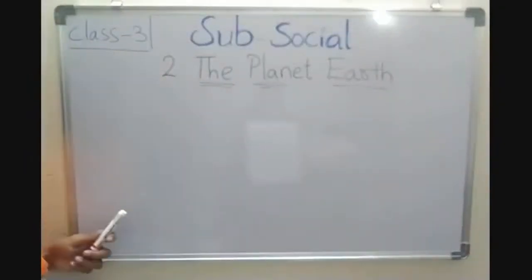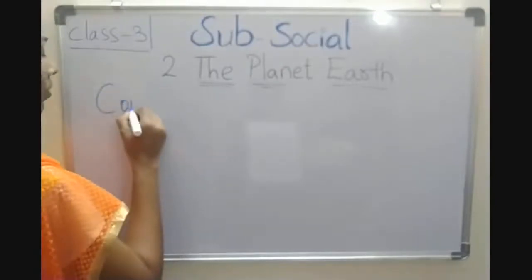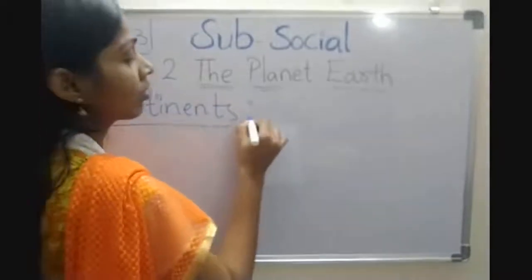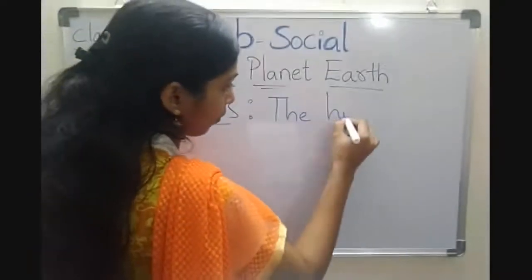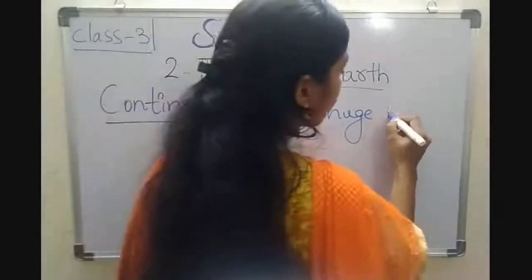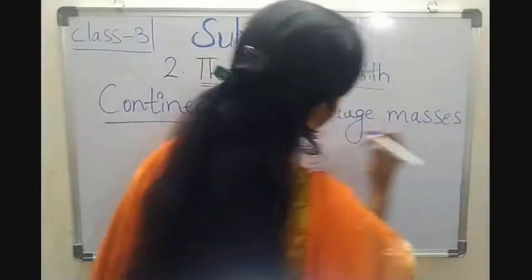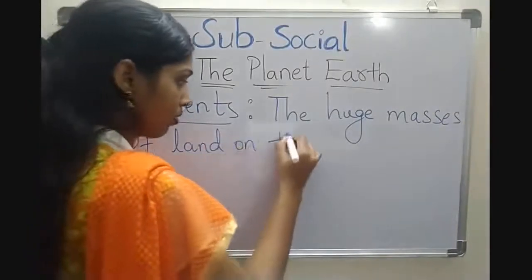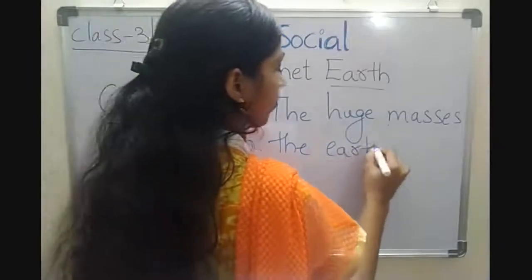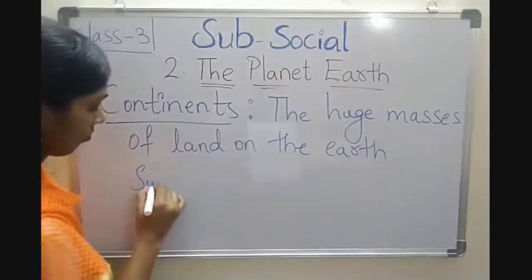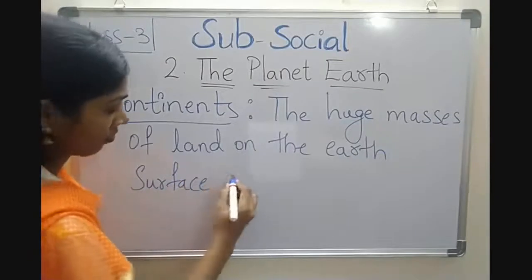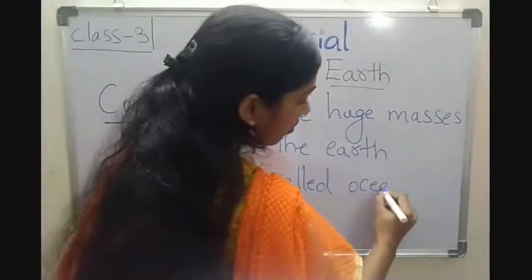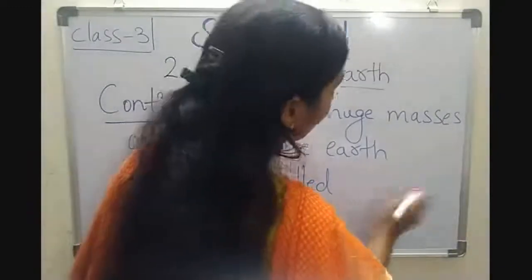Now tell me, children, what are continents? The huge masses of land on the earth's surface are called continents.